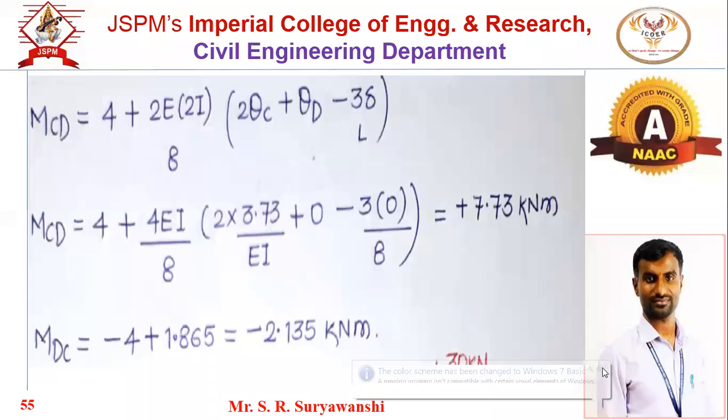So in the next session, we will discuss frames. All 4 types of numerical we have discussed: both ends fixed, one end simple, overhanging span, as well as sinking of support. In the next session, we will start with the frame numerical, where we will discuss 2 or 3 numericals. First, of course, we will discuss the concept of sway. Then we will discuss how to apply the stiffness method for a non-sway frame, and secondly for a sway frame. So 2 numericals from frames we will discuss.